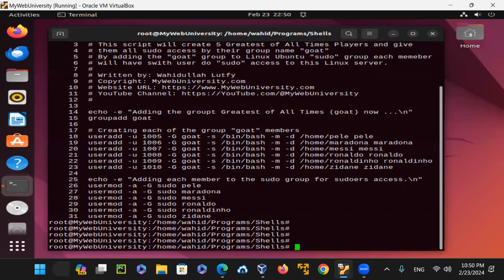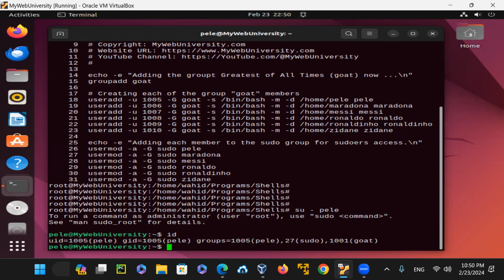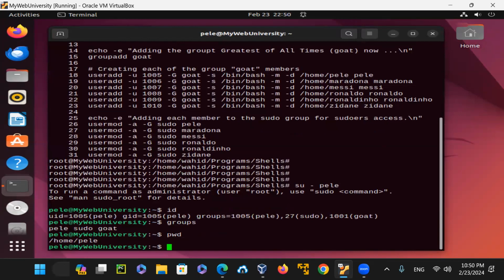So if I go, for example, here, say switch user to Pele, it shows that I'm logged on as Pele, and the group name is also Pele, as well as sudo, as well as GOAT. So Pele can have sudo access. The home directory also got created because of my script with the -m -d. However, we haven't assigned the password yet.